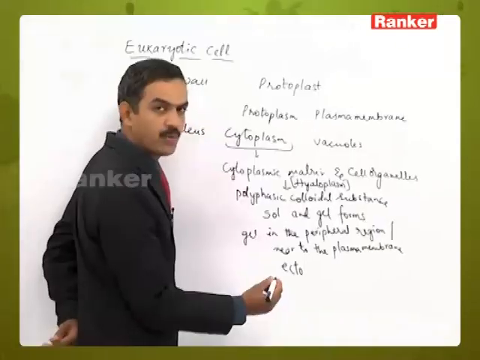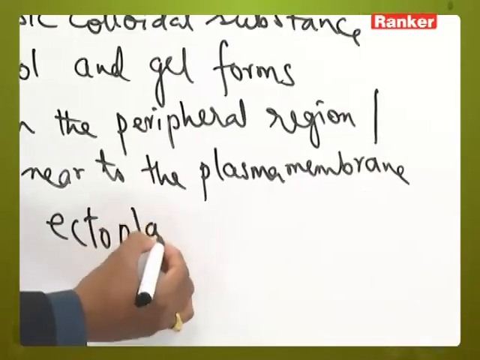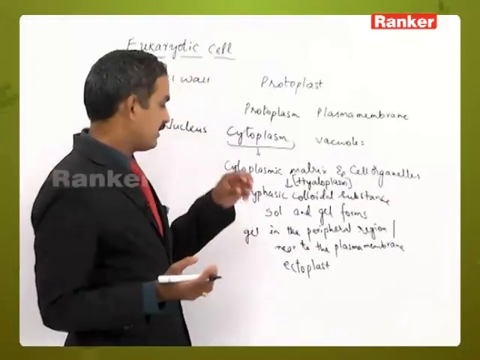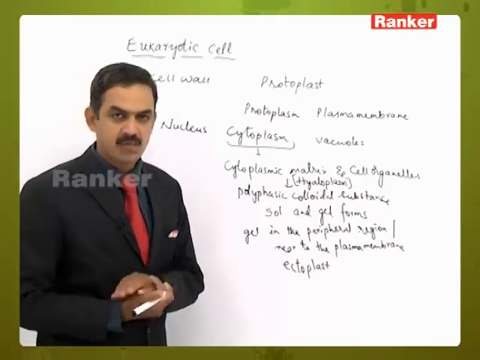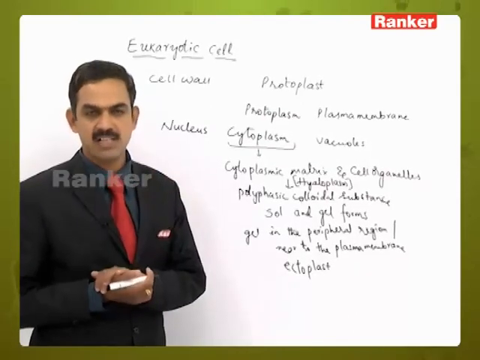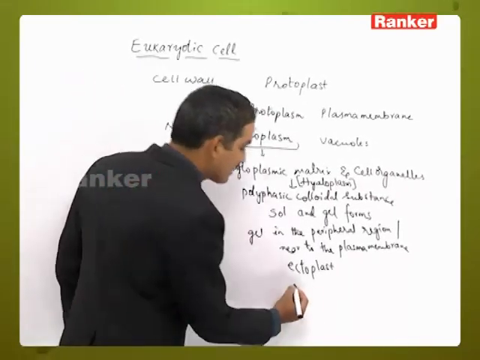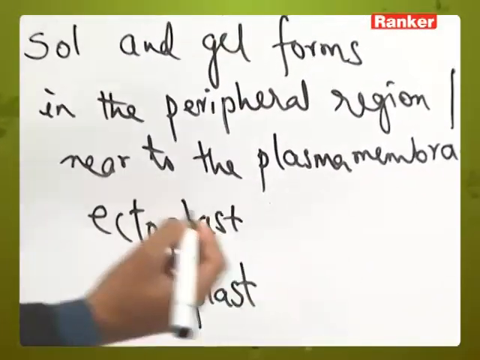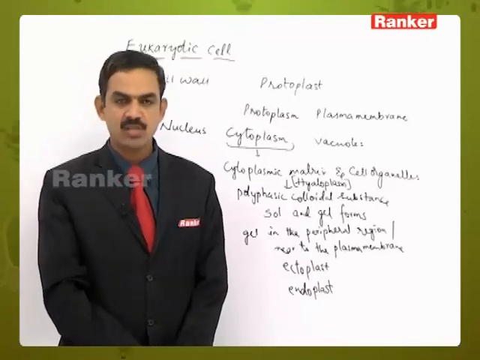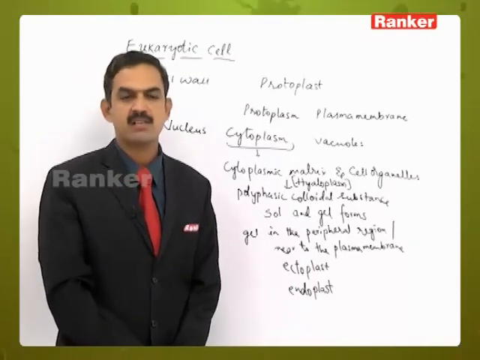Ecto means present towards the outer side. The other cytoplasmic matrix, present in the middle of the cell, is called the endoplast.